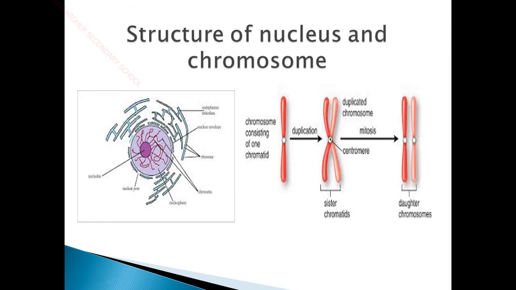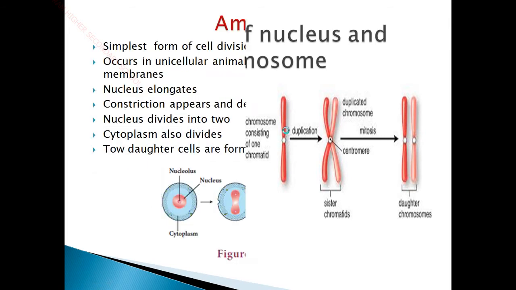This is the structure of a chromosome, and this part is called chromatids, and these chromatids are joined together at the center by a centromere, otherwise called kinetochore. The center part which joins the two chromatids is called the centromere or kinetochore. Children, you have to keep the structure of chromosome, centromere and kinetochore in mind, because in cell division this plays a very important role. While we talk about cell division, you have to remember all the parts of the chromosome. So this is the structure of a chromosome.